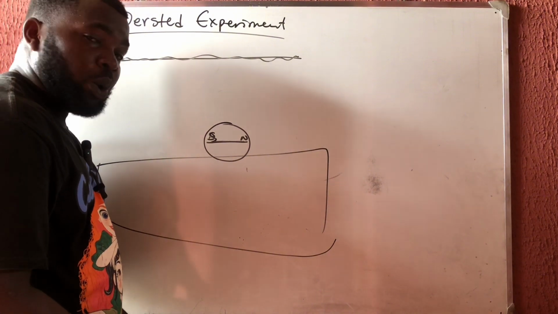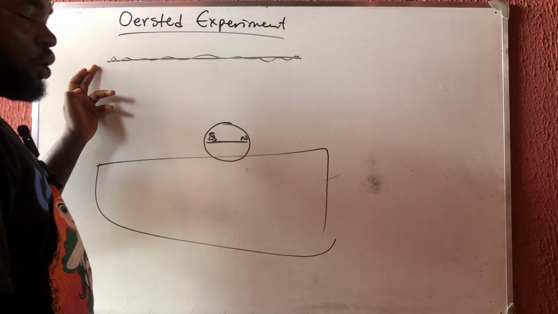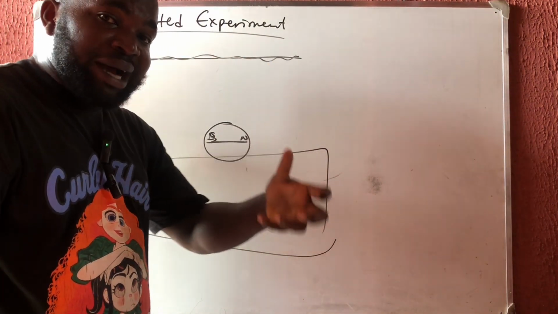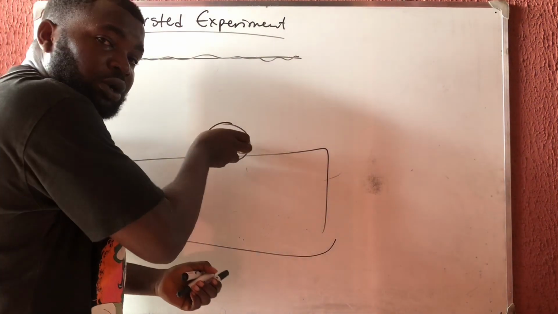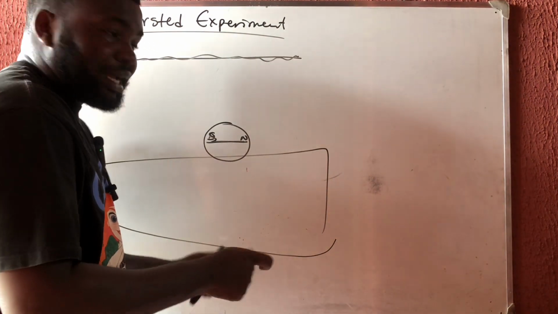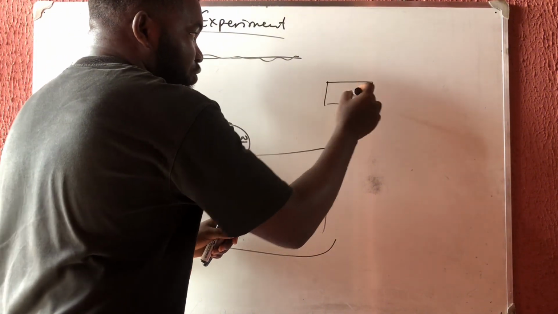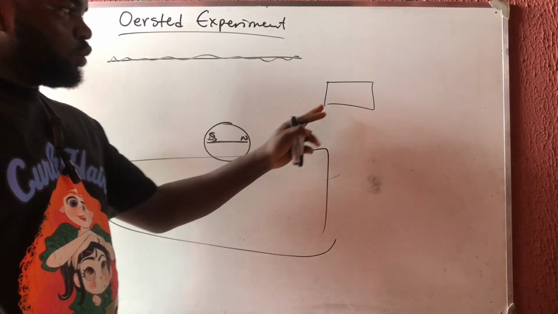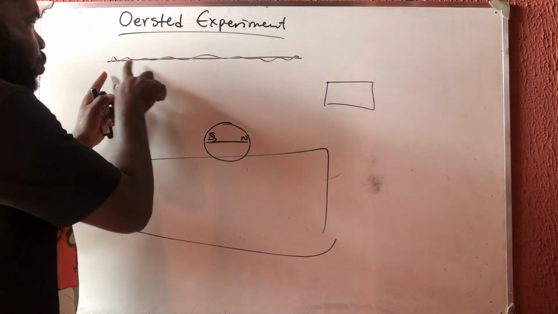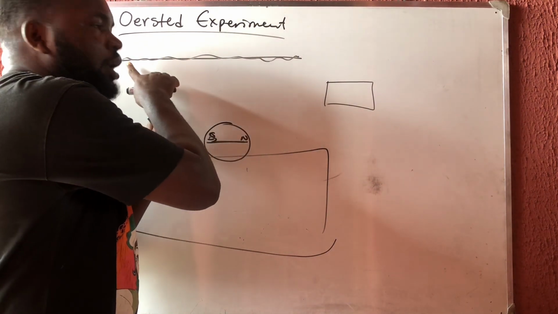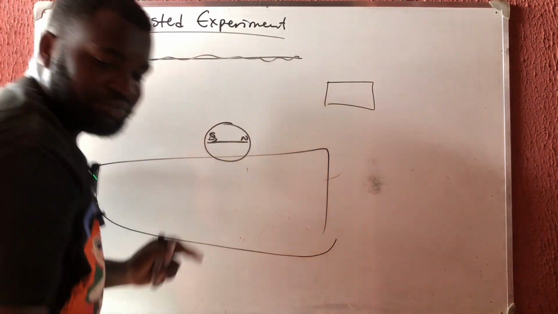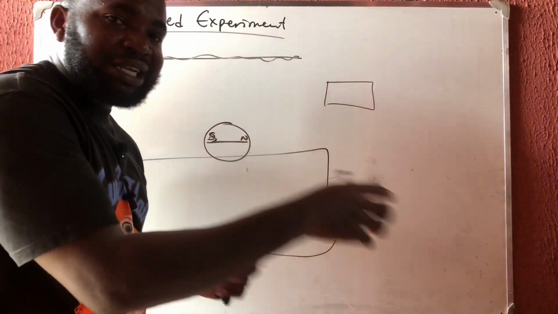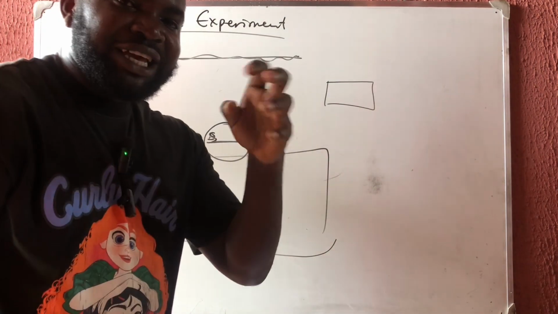And I say, wow. When a current passes through a wire, it produces a magnetic field, because the only thing that can make this thing turn is a magnetic field. Like I told you before, if you bring a compass close to a magnet, the magnetic field will make the compass turn. So when a current passes through a wire and makes this thing turn, that means the wire has a magnetic field there, and that is what brought about electromagnetism.